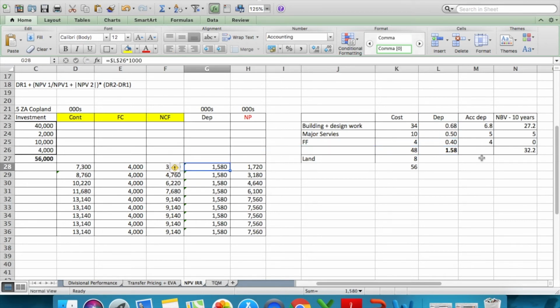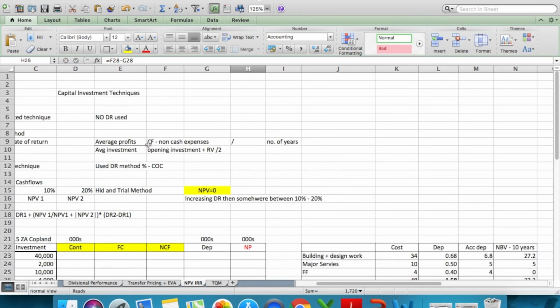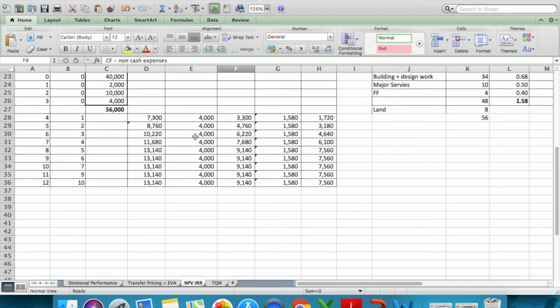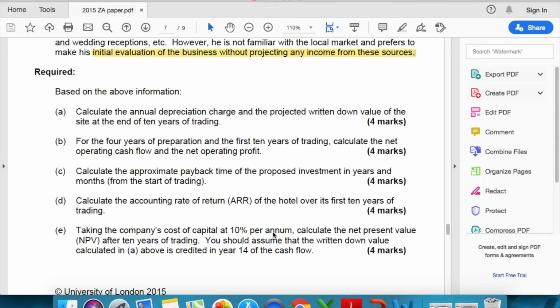So multiplying it by 1000, we get 1.580. If the net cash flow minus depreciation gives you net profit, as I've explained here, all cash flows minus non-cash expenses is your profit. So this is what we've calculated up till now.